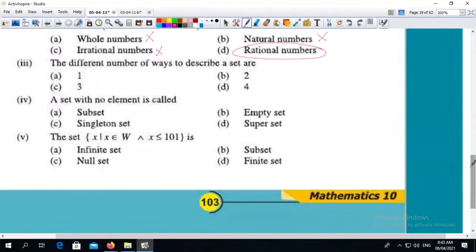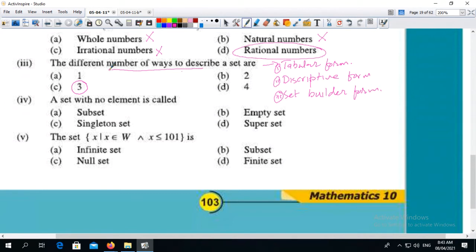Third, the different number of ways to describe a set are, there are 3 different ways: tabular form, descriptive form, and set builder form. So there are 3 different ways to describe a set.